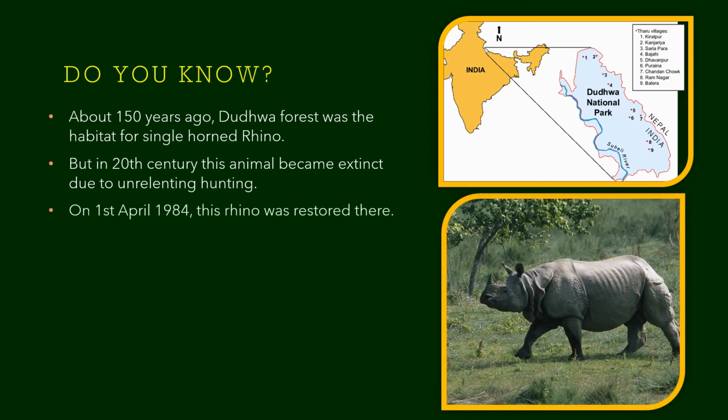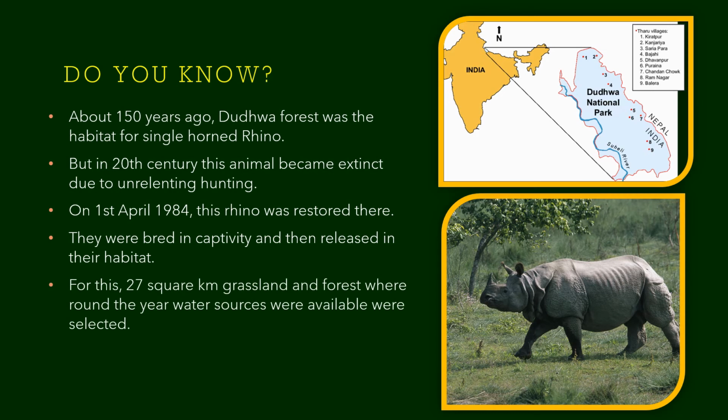So what happened? On 1st April 1984, this rhino was restored here through special program. They were bred in captivity and then released in their habitat. For this purpose, about 27 square kilometers of grassland and forest where round the year water sources are available were selected. There were 2 observatories that were established and the effort was highly successful and we got the single horned rhino back. We have learned a lot, children.